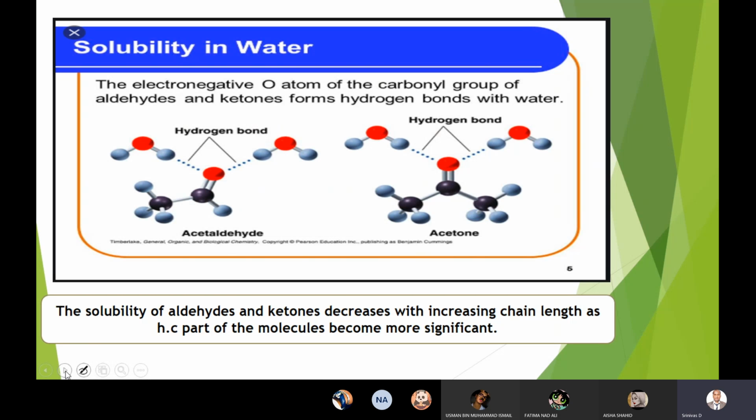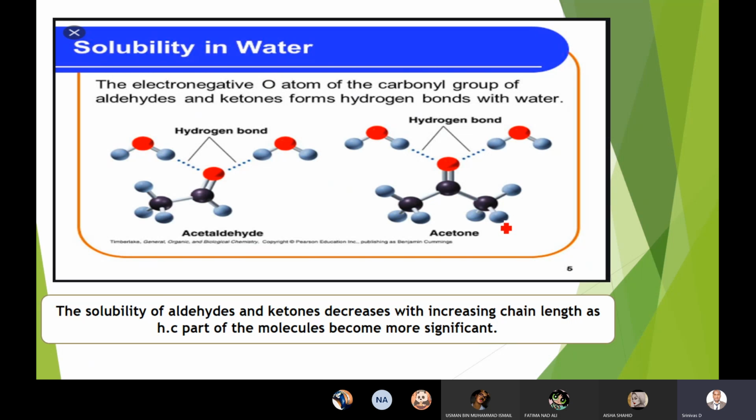The lower carbonyl compounds are fairly soluble, but with the increase in the length of the carbon chain, in higher carbonyl compounds, the solubility decreases.